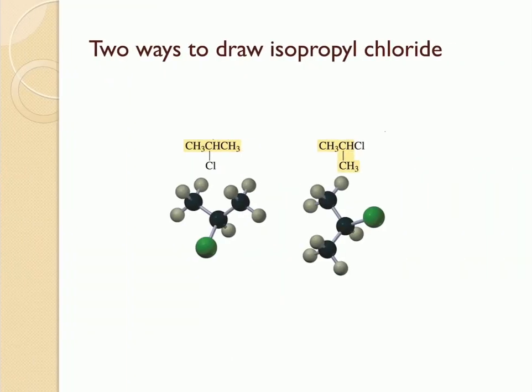Molecular structures can be drawn in different ways. For example, isopropyl chloride is drawn in two different ways. For instance, if you look at the two-dimensional representation, it might look as if they are different compounds, but the structures are identical because the carbon is tetrahedral. The four groups bonded to the central carbon, namely the hydrogen, the two methyl groups, and the chlorine, all point to the corners of a tetrahedron. So if you take this structure on the right and rotate it clockwise by 90 degrees, then you will get this structure. So basically, both of these models are one and the same.